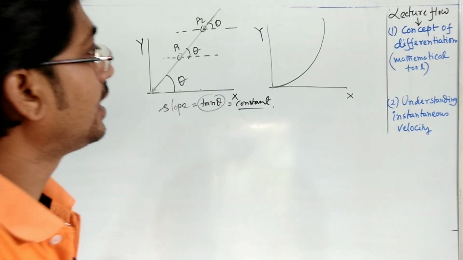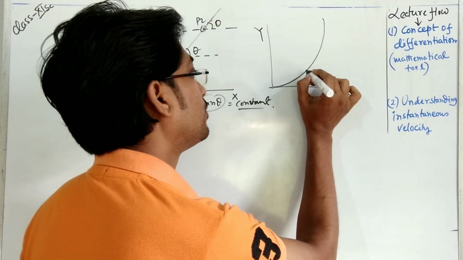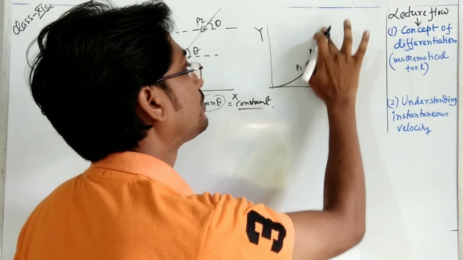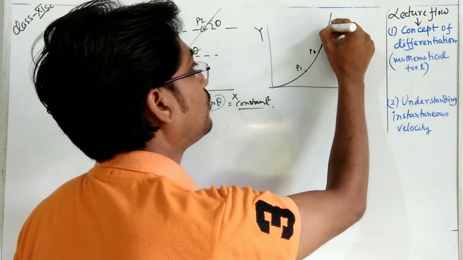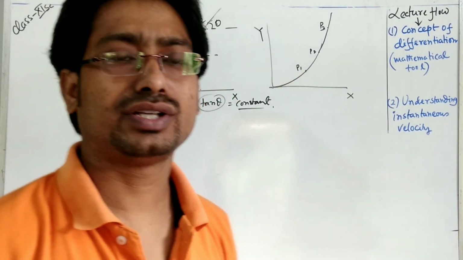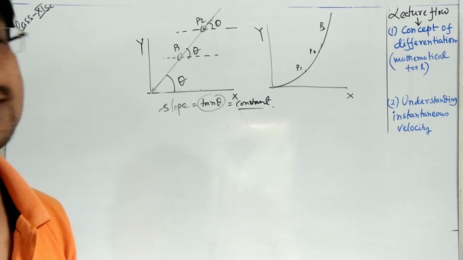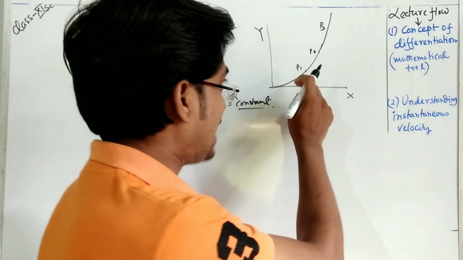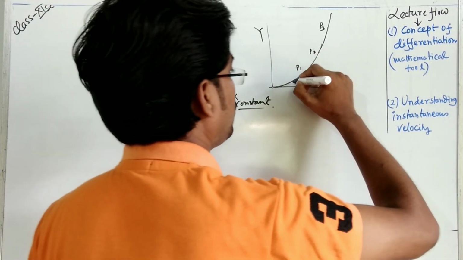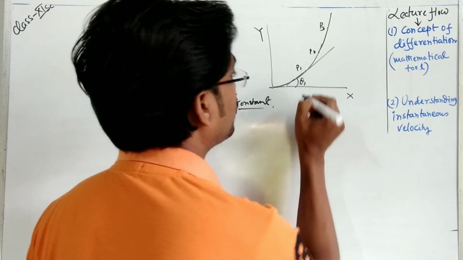Now if we take a graph that is a curved line, suppose we take a point p1, then a point p2, and a point p3. At the point p1, this graph makes an angle with the positive x-axis. So what is the angle? As it is a curved line, we have to draw a tangent at the point p1. Suppose it makes an angle theta 1.